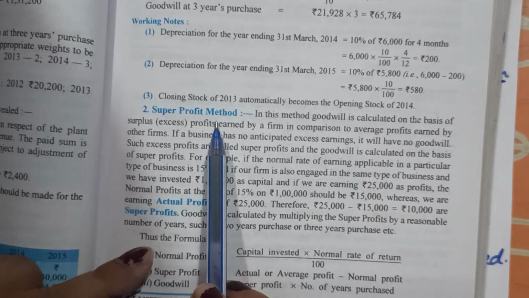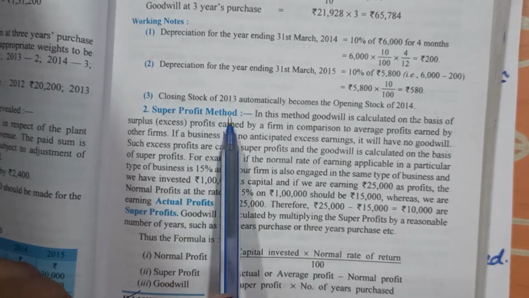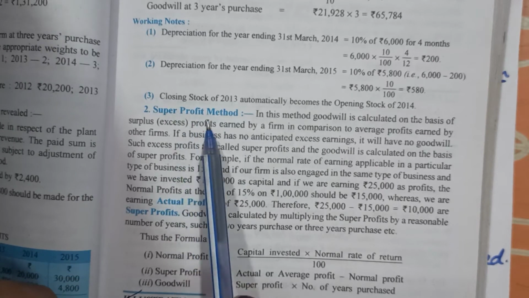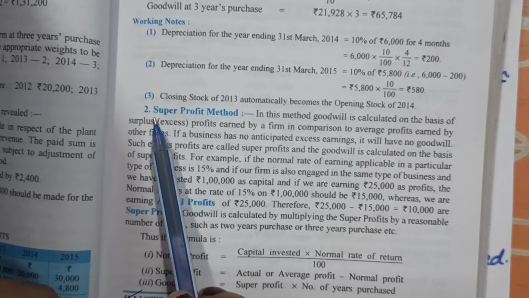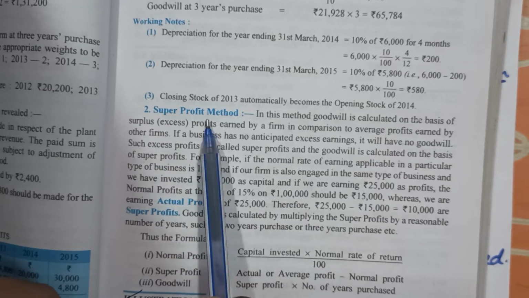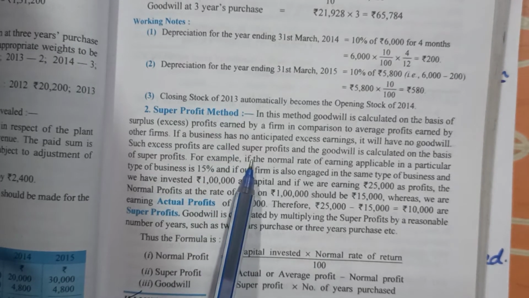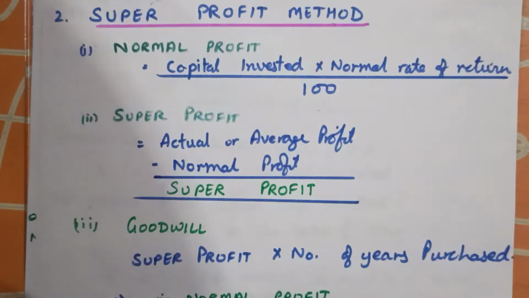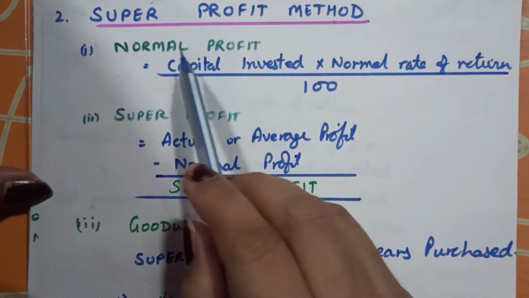Girls, as the name suggests, the super profit method means valuation based on profit that is over and above the normal profit. In this method, you need to find out two things.